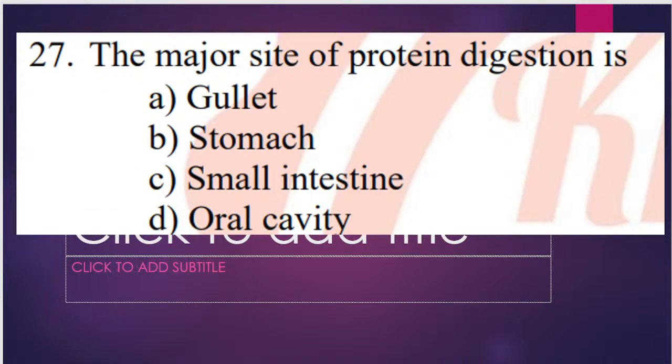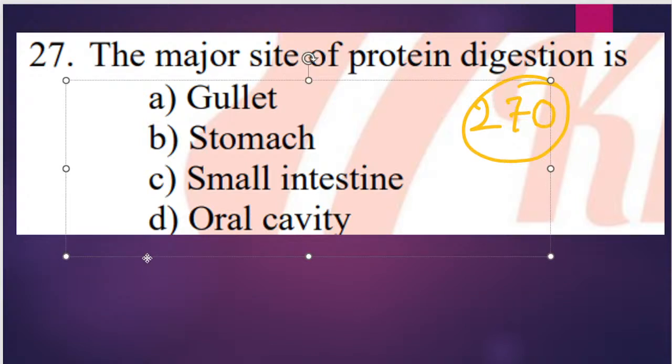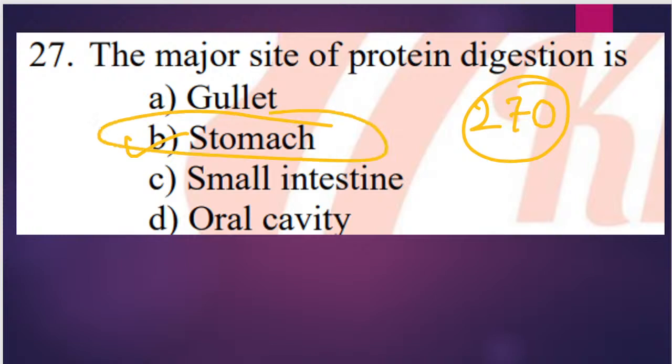Question number 270. What is the major site of protein digestion? Gullet, stomach, small intestine, or oral cavity? Protein digestion का major site क्या है? Good. Correct. Manjeet is right. Shri is correct. Shlok, Hemashri. Correct, Ragini. Major site of protein digestion. Maximum protein digestion हमको observe होता है in the stomach. So right answer is option B.